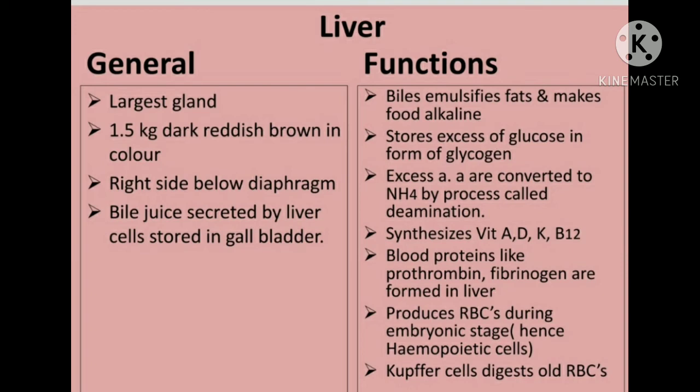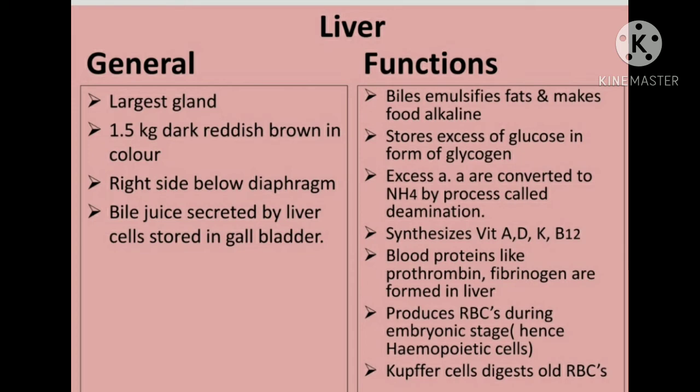Then it also produces the RBCs, red blood corpuscles. Liver also produces the RBCs during the embryonic stage, during the child's developmental stage. That is called what? The embryonic stage. Hence, they are called hemopoietic cells. Therefore, as they are produced during the embryonic stage, they are called hemopoietic cells.